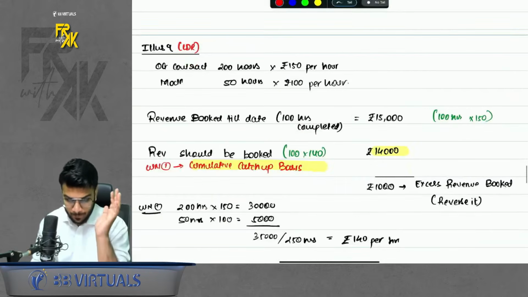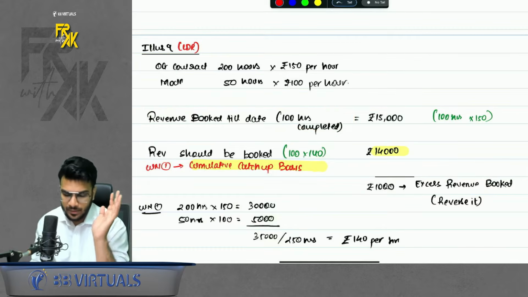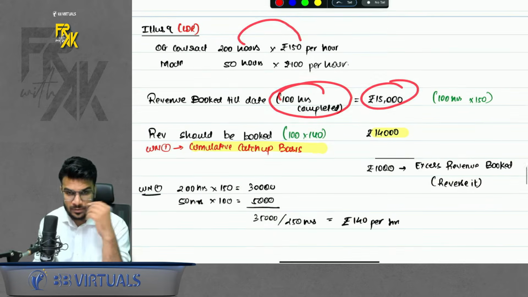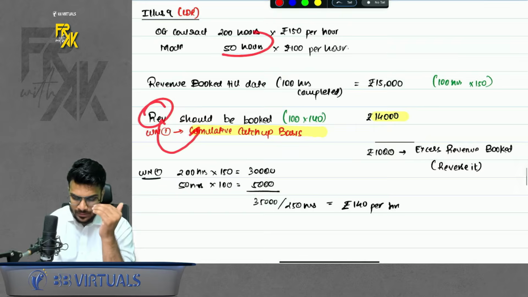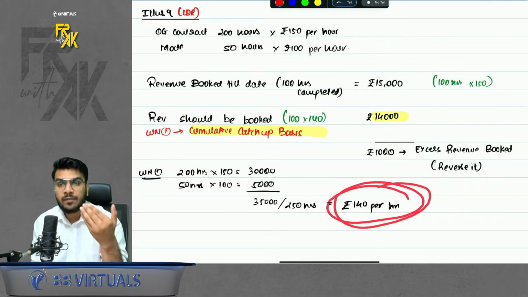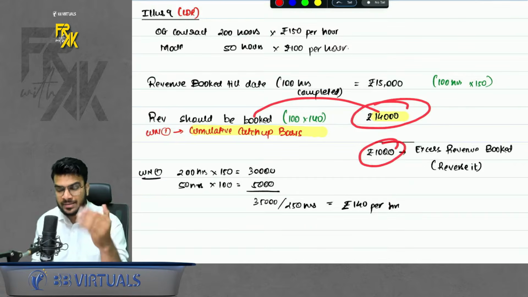How do we do the accounting? First of all, we will check how much revenue you have booked in real. So 100 hours have lapsed. So 100 into 150, you must have booked 15,000. But how much revenue should have been booked? If we had the modification data from the first day only, the average rate per hour would have been 140. So you should have booked 14,000 only. So 1,000 you booked in excess, reverse it.